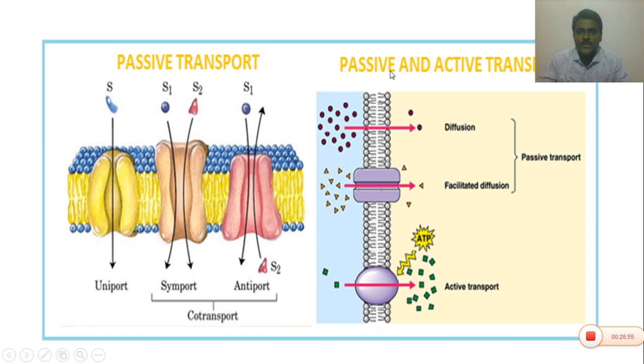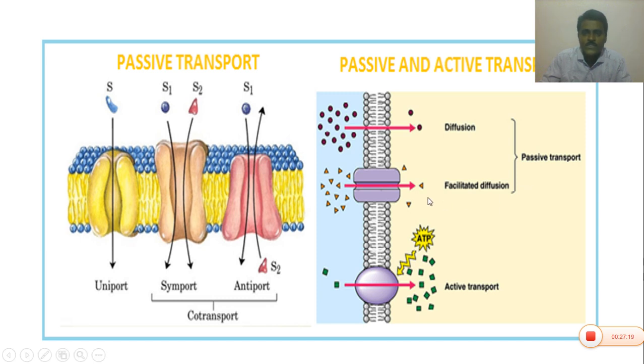So passive and active transport can also be explained by this diagram. Passive transport contains two processes, diffusion and facilitated diffusion. In diffusion, molecules or ions are transported from higher concentration to low concentration.